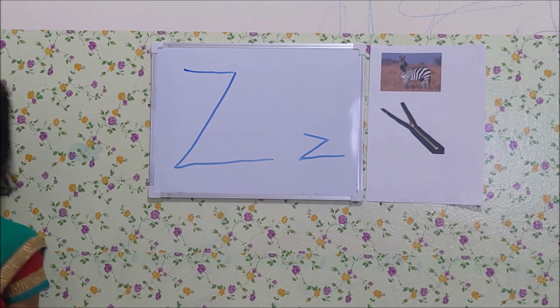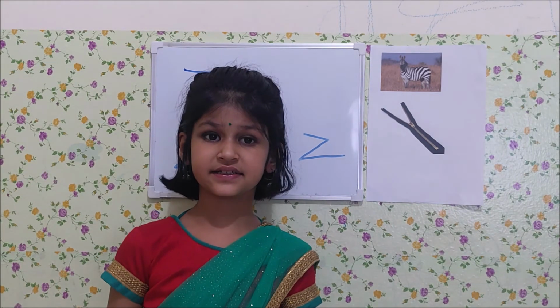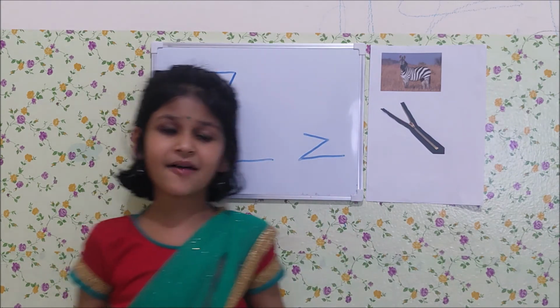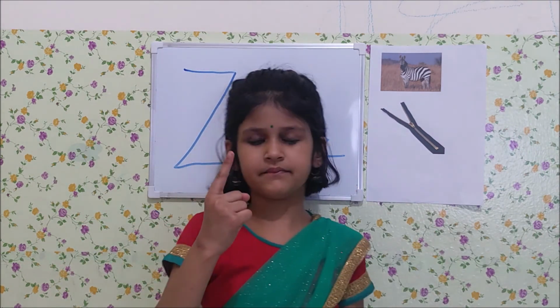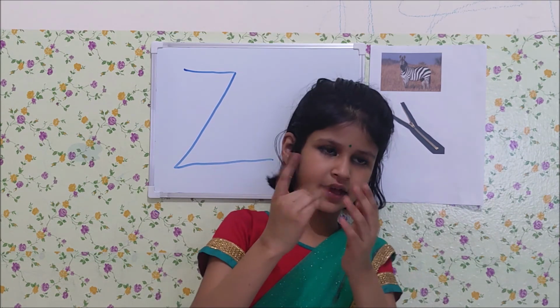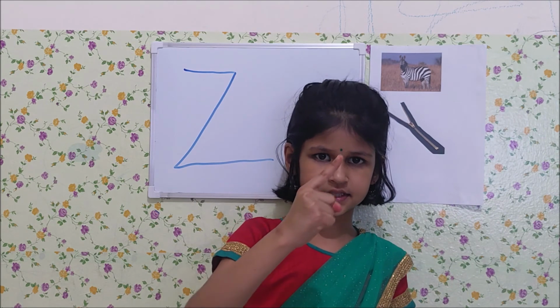Okay. So the sound of Z is Z, Z, Z. Now I am going to show you the sign of Z. Just make a slanting line, okay? Can you see it?